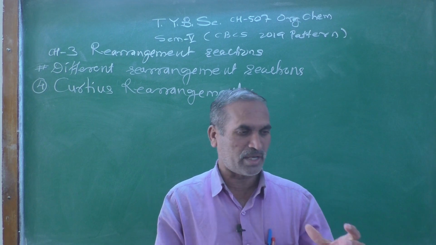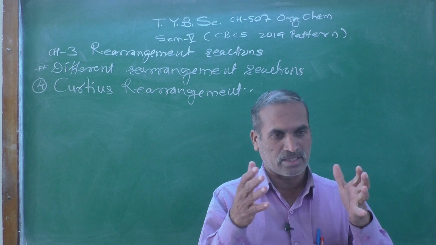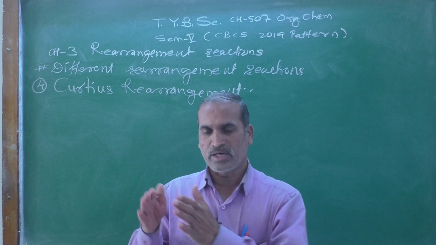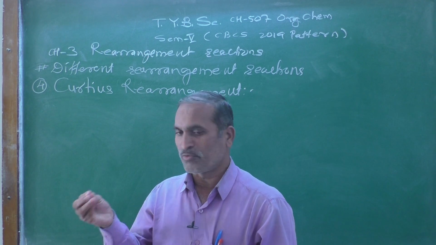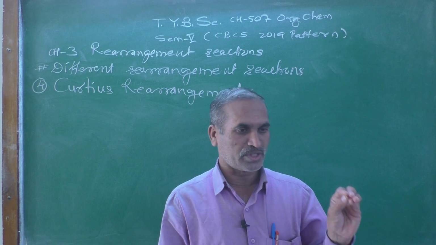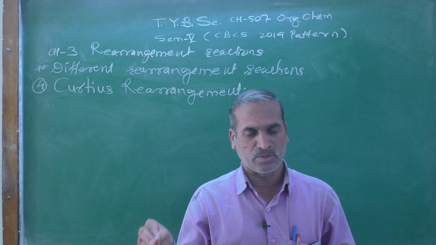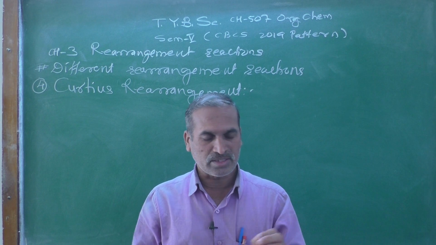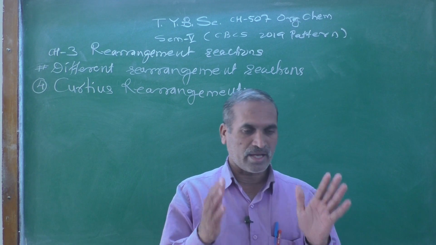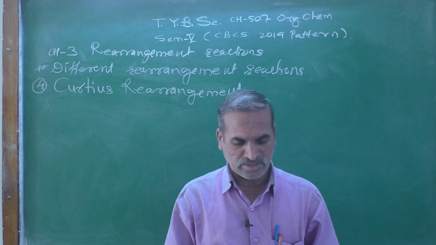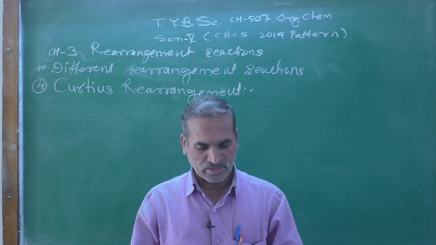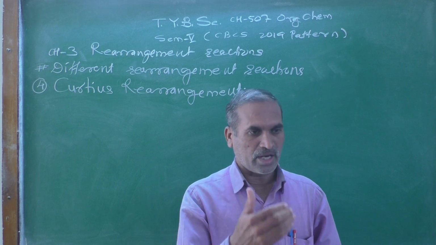In the Curtius rearrangement, the starting material is an acyl chloride. It will be treated with sodium azide. The nucleophilic substitution takes place and we are going to get an acyl azide as an intermediate.